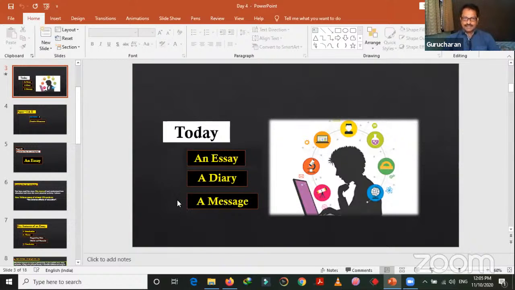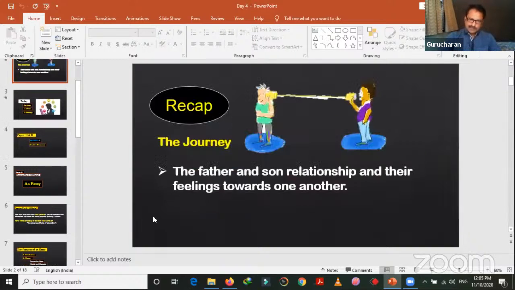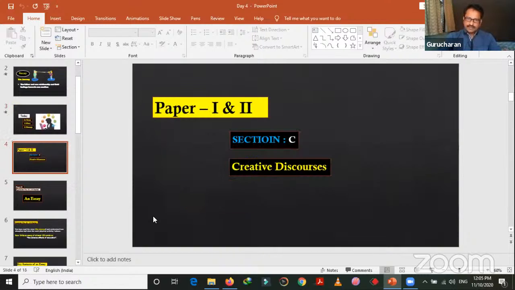And the other one is message. In the beginning of the lesson, the narrator wanted to extend his leave. But due to some unavoidable situations, he could not extend his leave. But supposing he wants to extend leave, or if you are in his place, maybe you want to extend your leave. How will you send a message, or how will you ask your employer to extend your leave? So these three things we'll discuss today. These questions are asked in section C of paper 1 and 2.